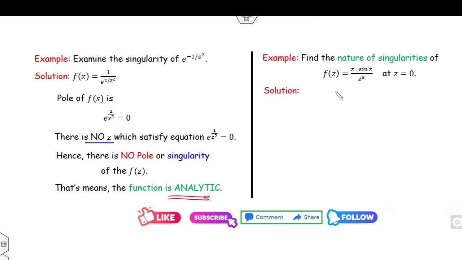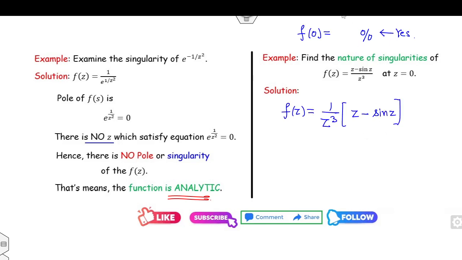Look at the second. Examine the nature of the singularities. Firstly, check whether 0 is the singularity or not. Clearly this is a 0 by 0 form. Yes, this is a singularity. In this case, you can easily see I can write it as 1 minus.